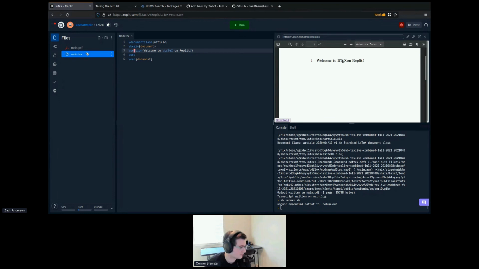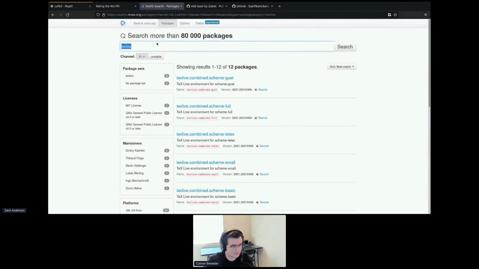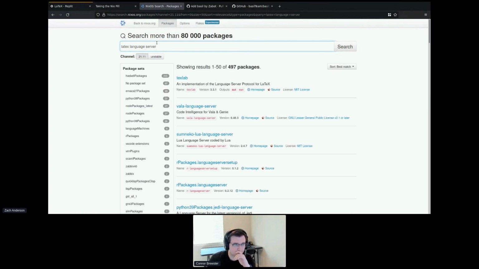But Replit has never had LaTeX support. So how could Replit know how the autocomplete for LaTeX works? And that's where the language server comes in. A language server is a tool that provides context-aware advice for a programming language.